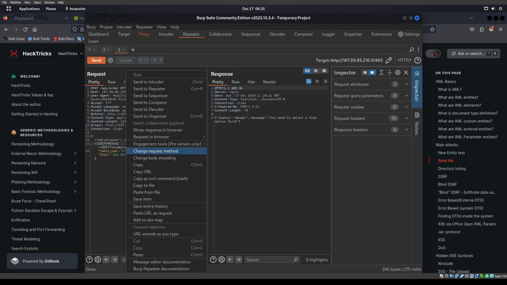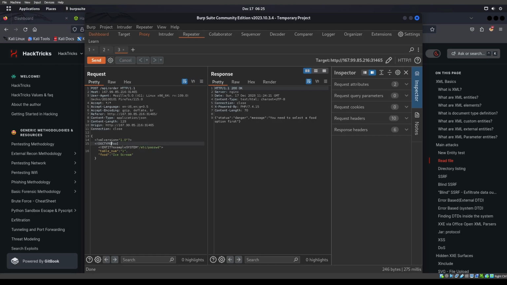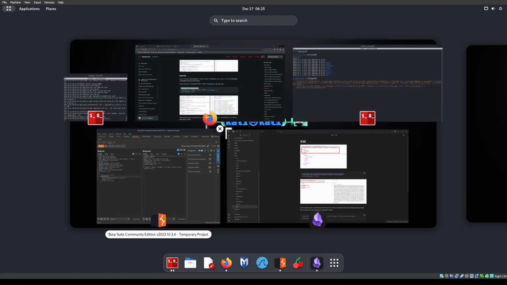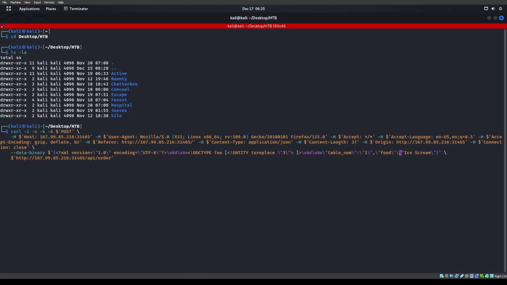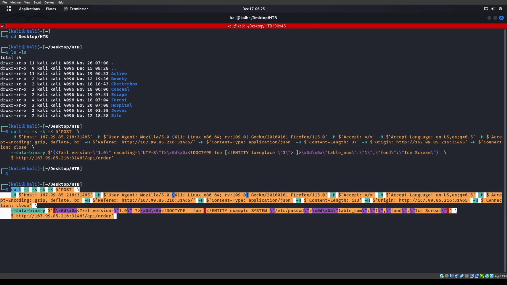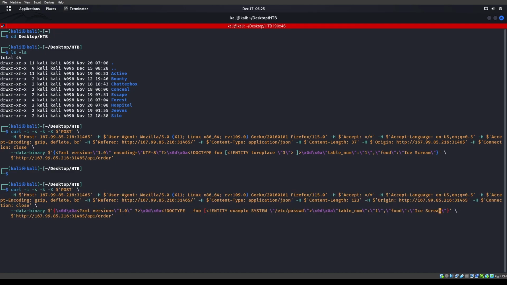Let's send this through curl again, because how it's copied into there is just horrible. Okay. See, it is putting those spaces in. That's what's weird. It's just not showing it back to us for some reason. Entity, example, and system. Then we got etc/passwd. We can try that right there. Right. Got our table number there.